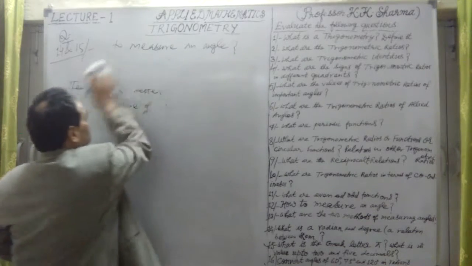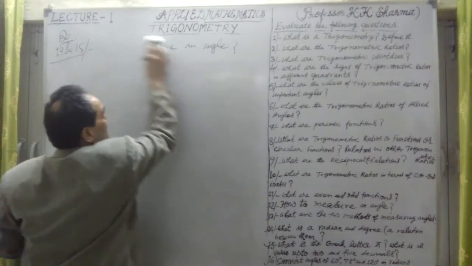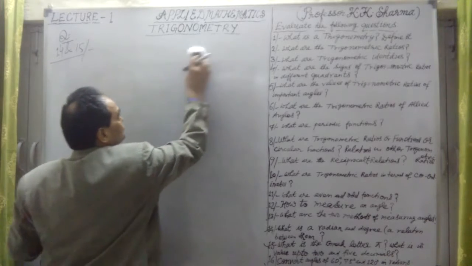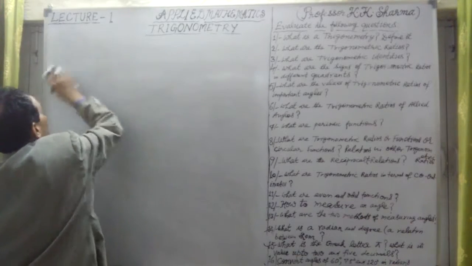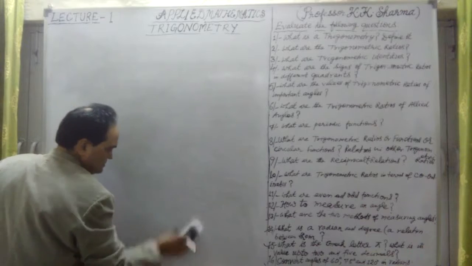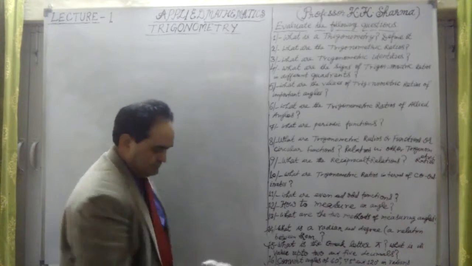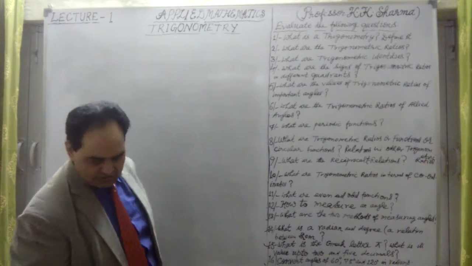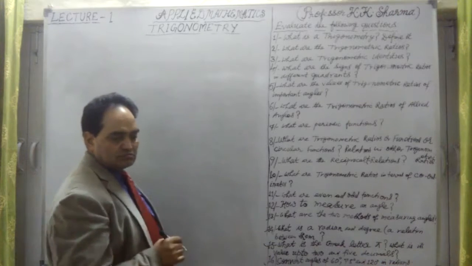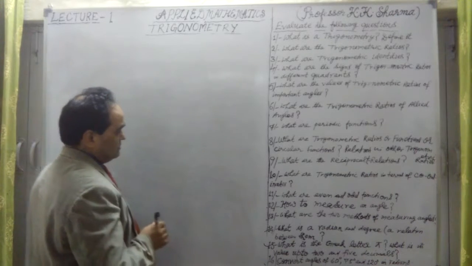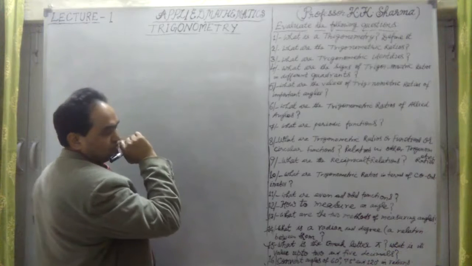Now, question number 16 is how to convert angles from degrees into radians. Now we write that 90 degrees is equal to how much? If I have to convert, 1 degree is equal to how much?